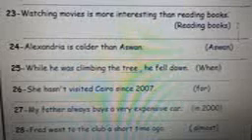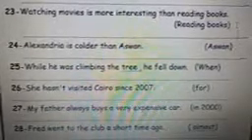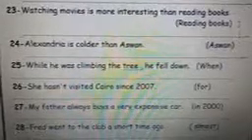Number 24. Alexandria is colder than Aswan. Aswan is hotter than Alexandria.